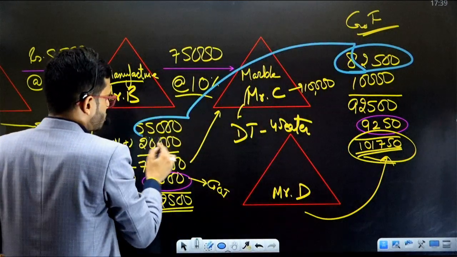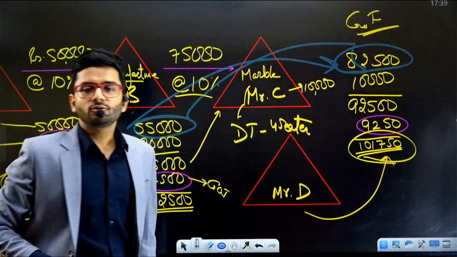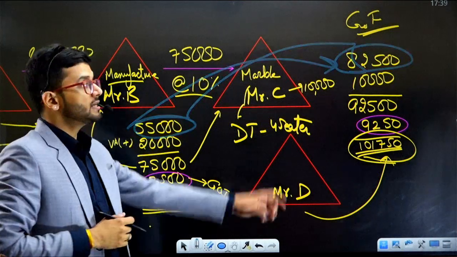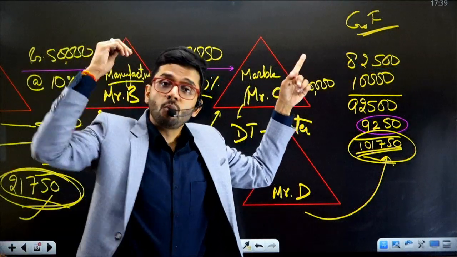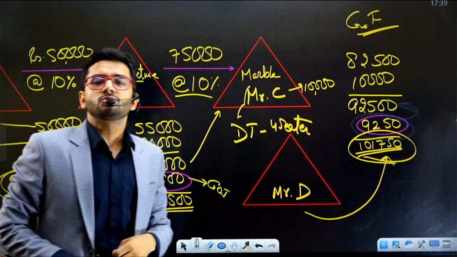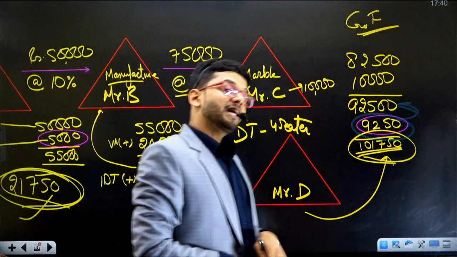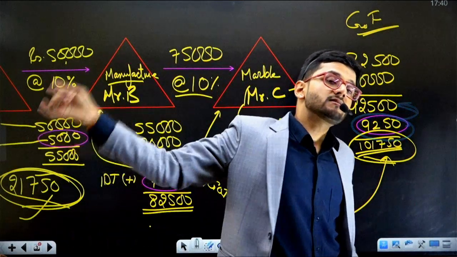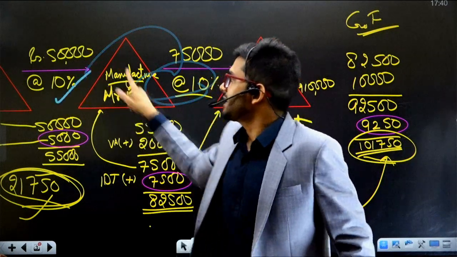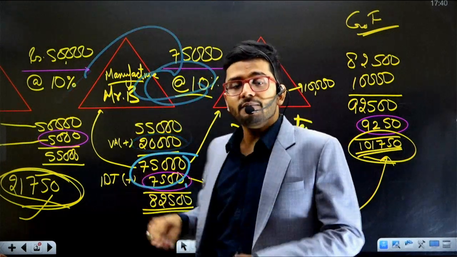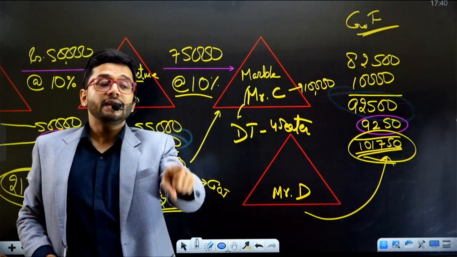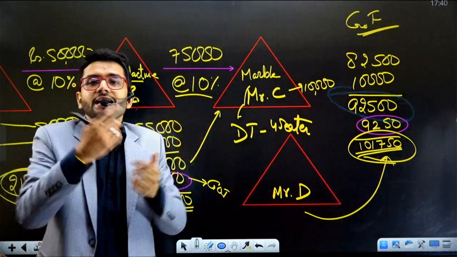82,500 has got a portion of 50,000 as well. So 50,000 rupees is included in 82,500 for one more time. And for one more time, while calculating this 10%, 50,000 is subject to tax once again. So 50,000 is subject to tax 3 times in a single transaction. Once when 50,000 was being taxed over here, second time when the 50,000 rupees was being taxed over here, and the third time when 50,000 rupees was being taxed over here. So the same wood is being taxed 3 times in a single transaction.